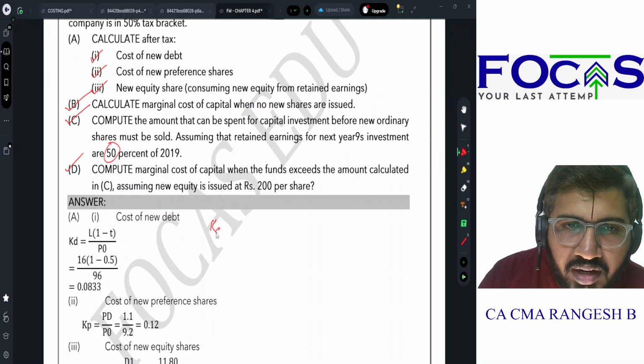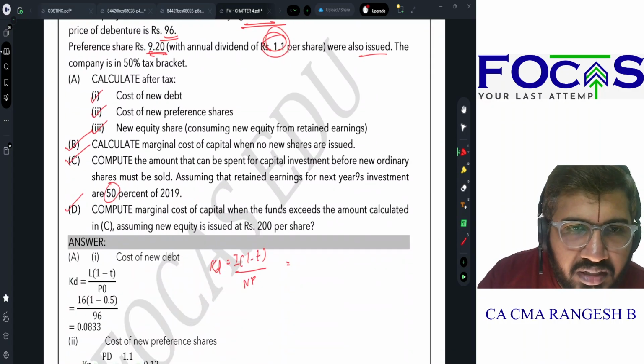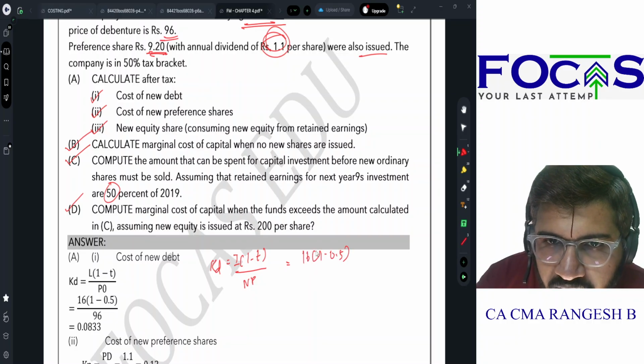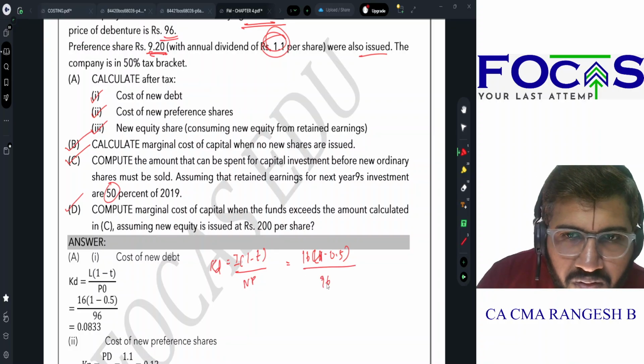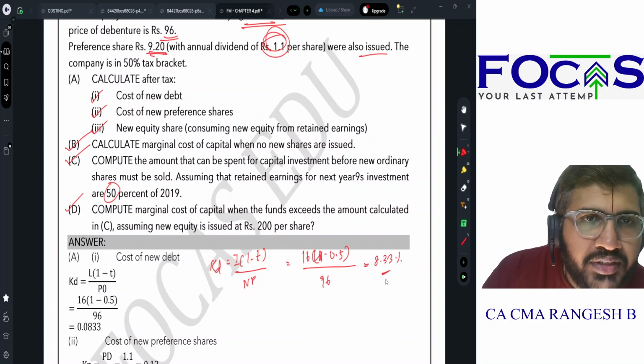Cost of new debt, in a formula: interest into 1 minus tax divided by net proceeds. So interest எவ்வளவு கொடுத்திருக்காங்க? 16%. So 16 into, tax bracket is 0.5. So 1 minus 0.5 divided by net proceeds, எவ்வளோ? 96 rupees. So my cost of new debt is 8.33%.